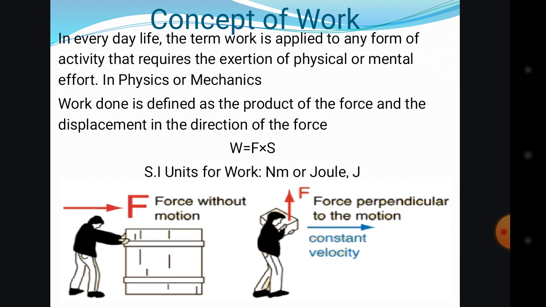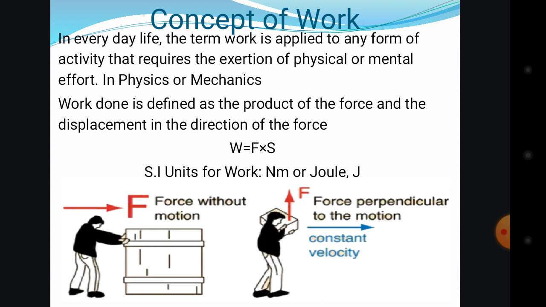So work has two units: the Newton meter or the joule. That is J. You can use small j or capital J, and you mean that it is joule. So the Newton meter or the joule is the SI unit for work.